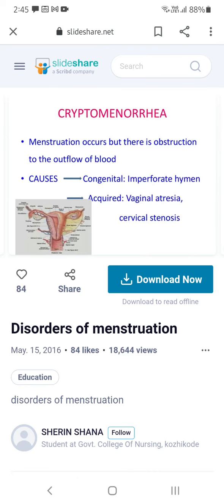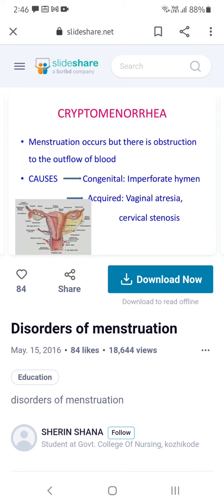Cryptomenorrhea: menstruation occurs but there is obstruction to the outflow of the blood. Cryptomenorrhea is nothing but obstruction of the menstrual flow. Why are they not getting periods?